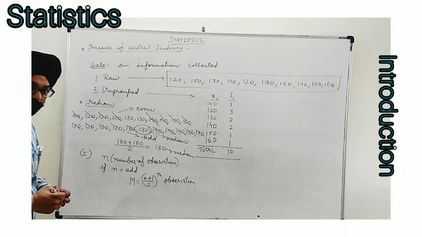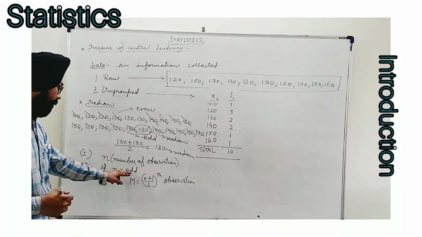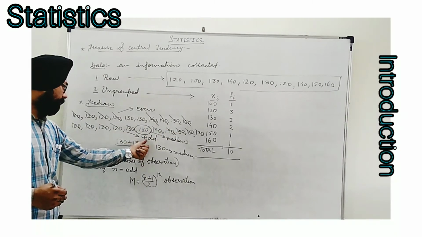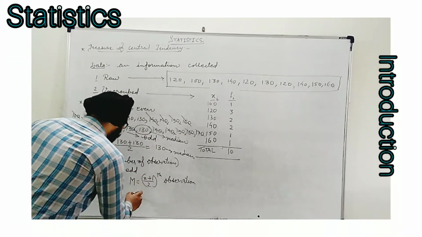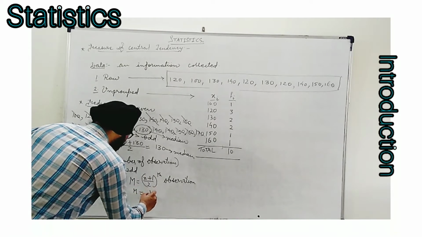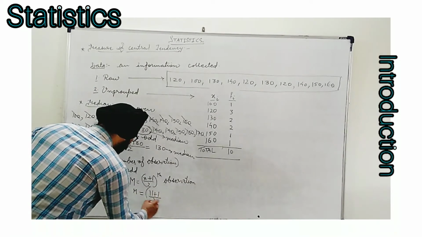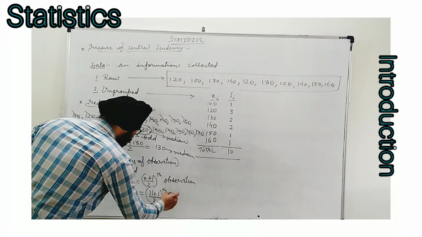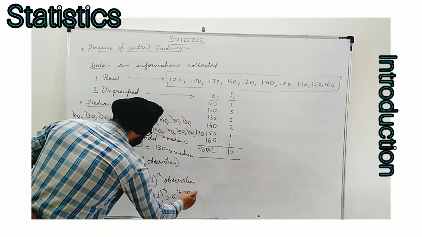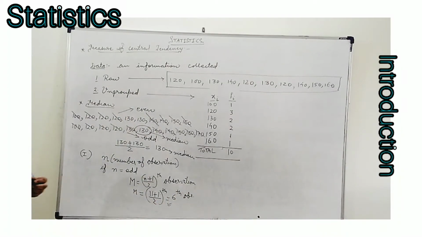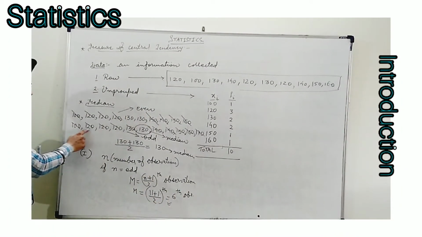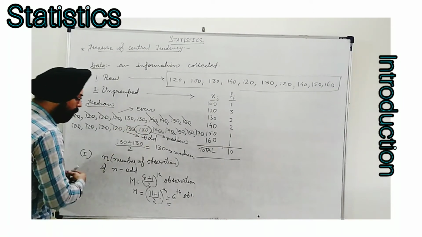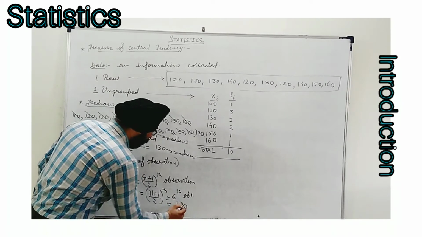What does it mean? I will explain using this example. Like n is odd, so in these two cases, the odd case I have taken second time. What was the value of n? 11. So if I put this value, the median will be obtained as the (11 plus 1) by 2th observation, means 12 by 2, the 6th observation. So the required median, we can obtain by counting from the left hand side: first, second, third, fourth, fifth, sixth. You see, exactly this value is the median by formula.